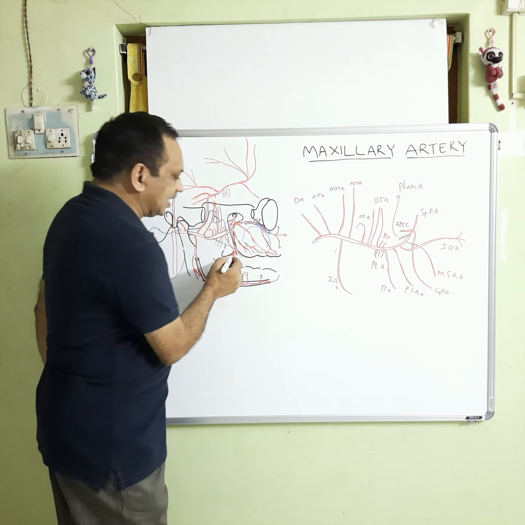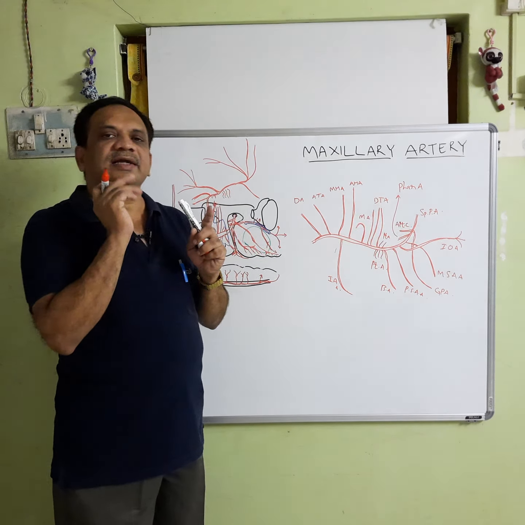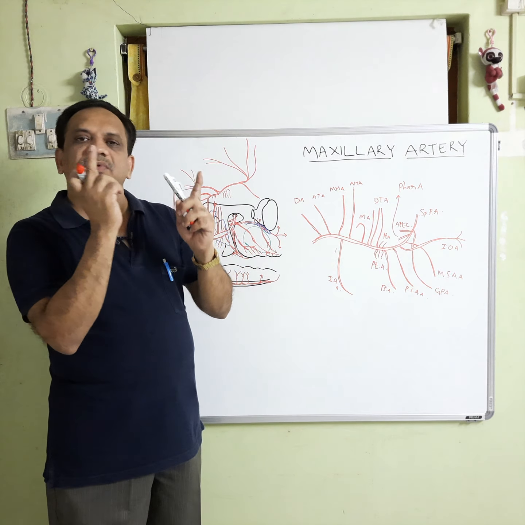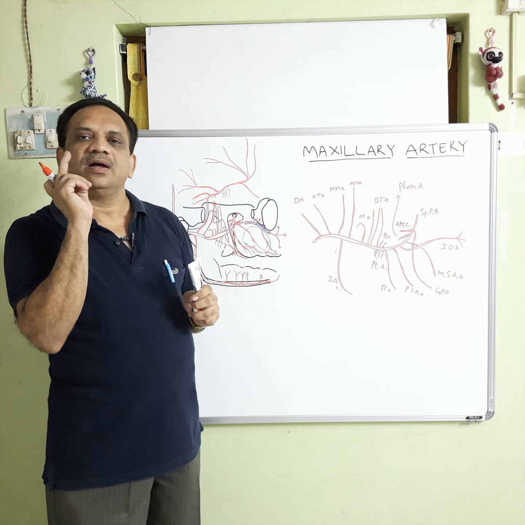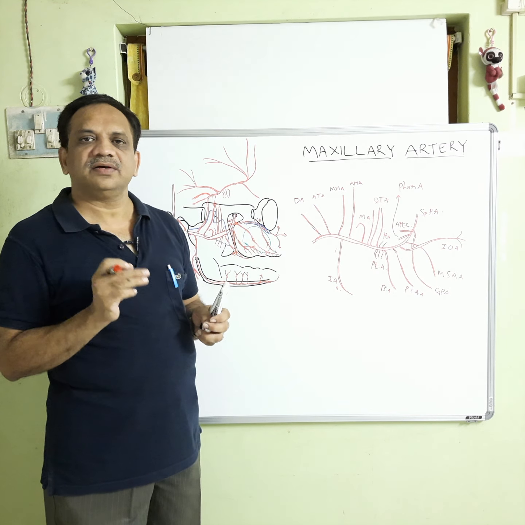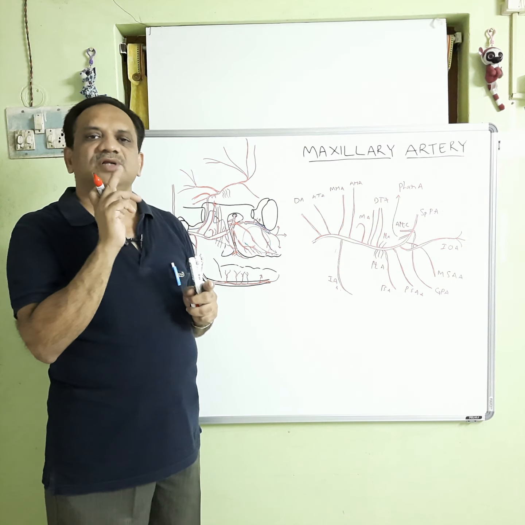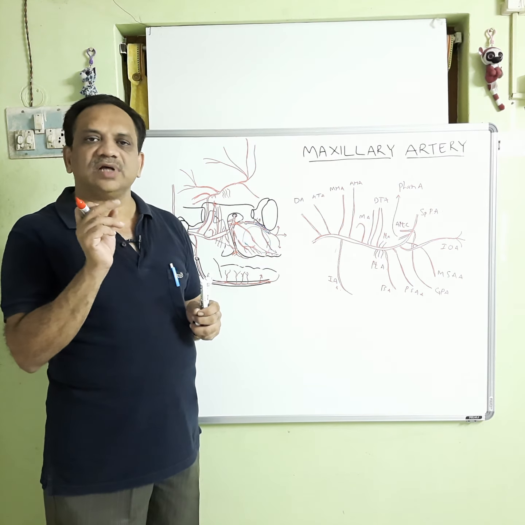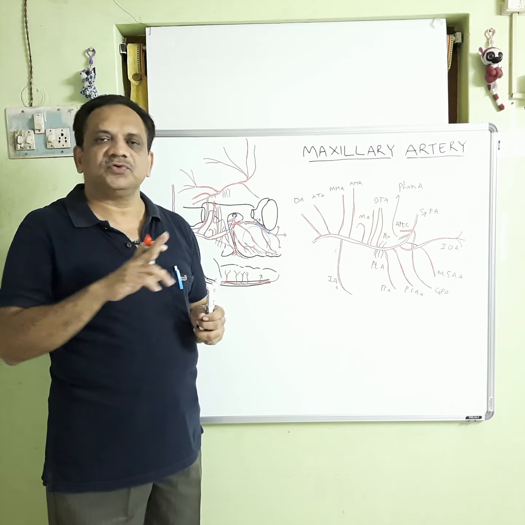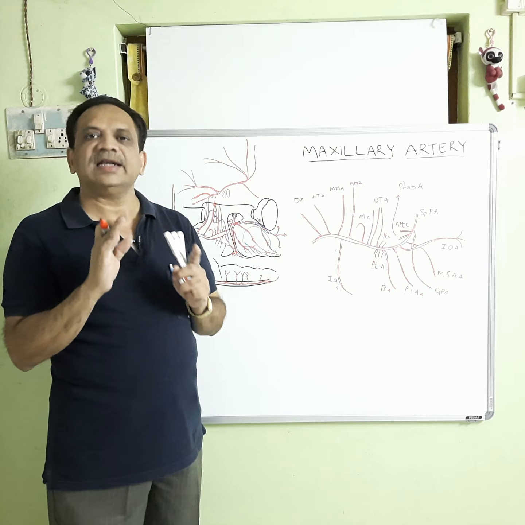The greater palatine artery runs forward and curves under the hard palate, and it comes forward to reach the incisive fossa. Through the incisive canal, it gives a few branches which enter the nasal cavity over the nasal septum.